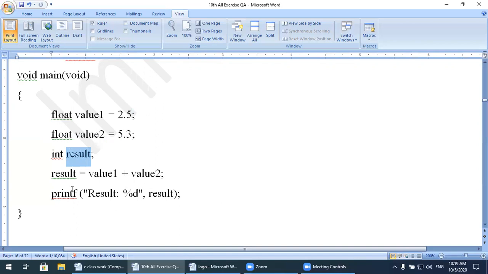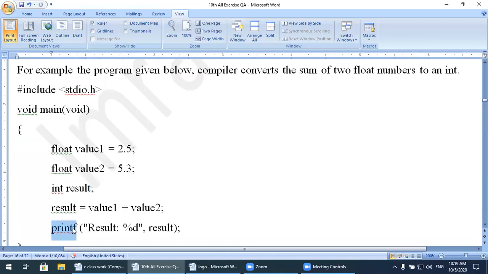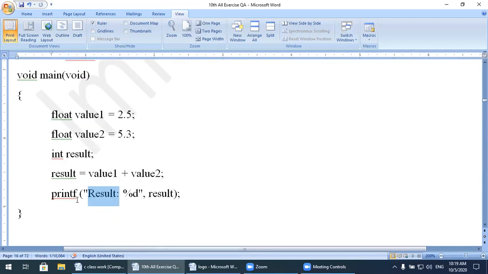How do we show our program output? Using the printf function. This printf is a built-in function, already defined. Its definition is linked by the linker, with stdio.h. Now this result is the message. Anything which is enclosed within double inverted commas is known as a message.